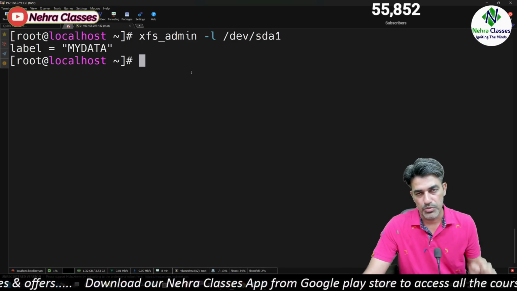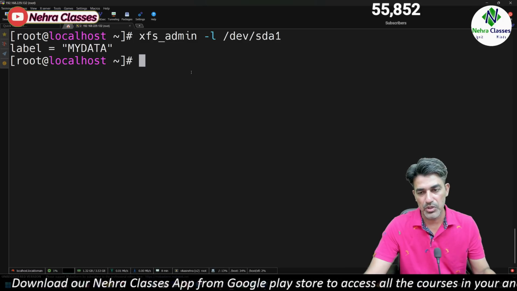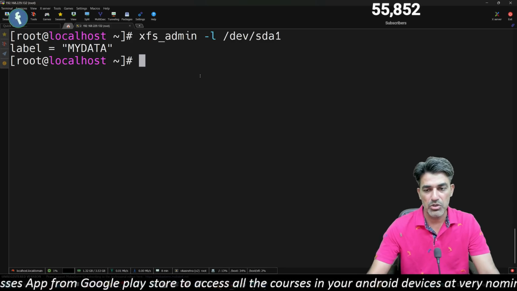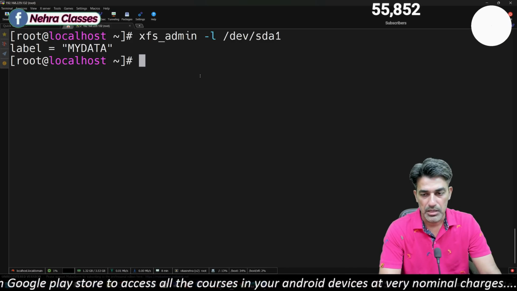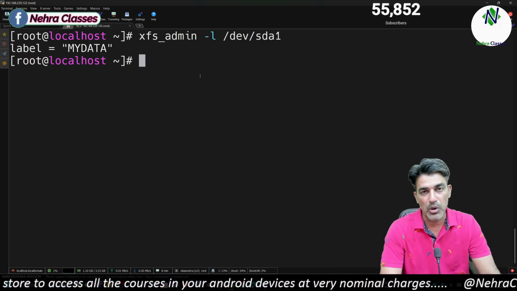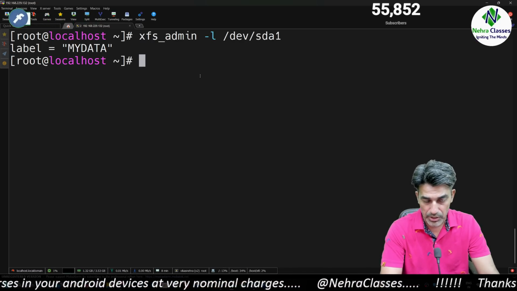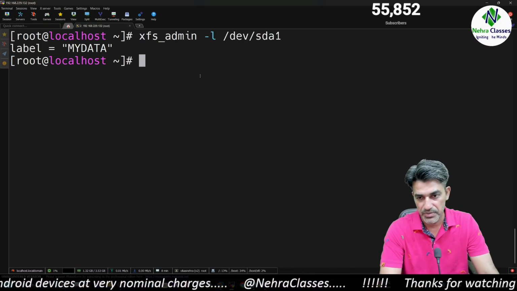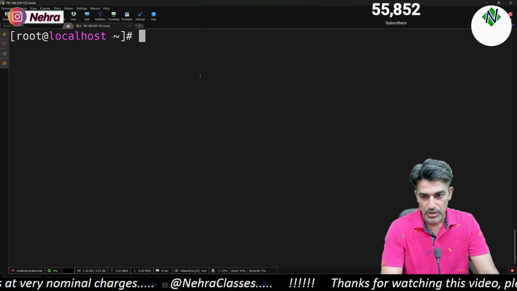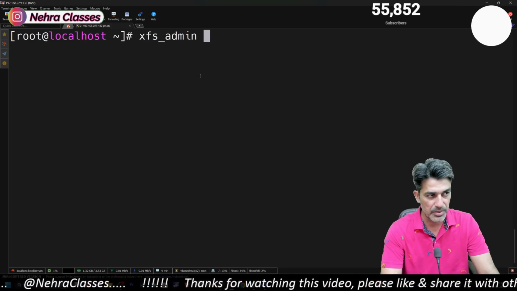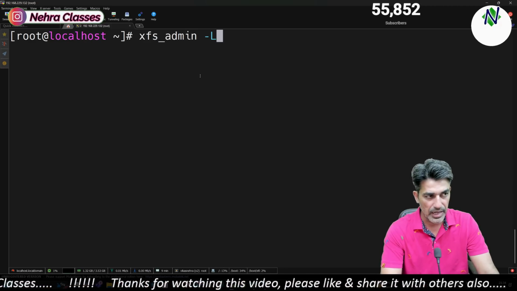Suppose you want to rename it or you want to change the label name. So how can you do that? You have to make sure that the file system should not be in the mounted state. It should be unmounted. So if it is mounted, in your case, you need to unmount it first. After that, you can use xfs_admin -L command.